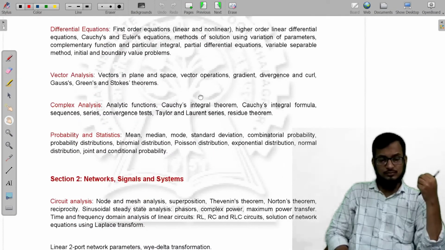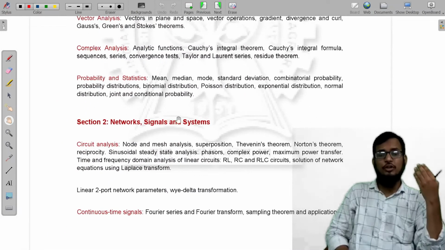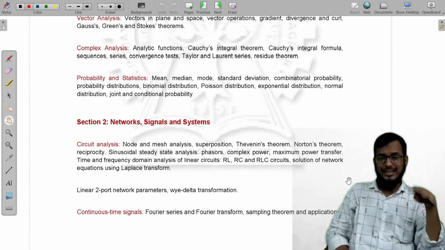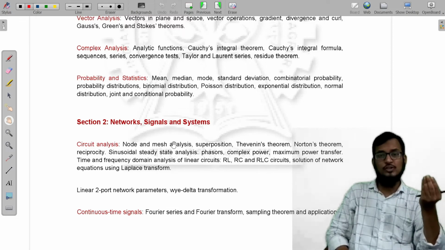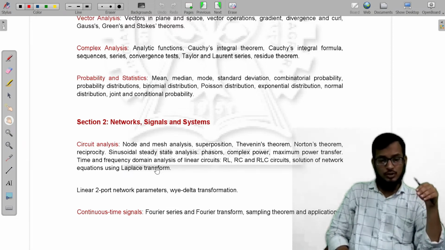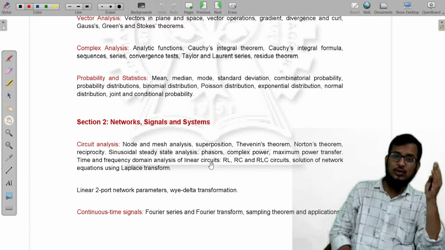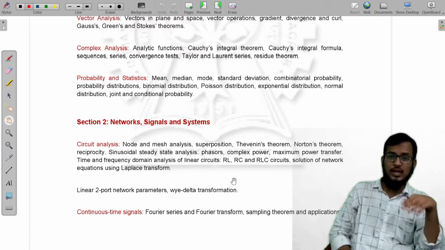In signals and networks you have different topics, starting from basic nodal analysis to two-port networks. Similarly, from signals you have topics from basics of signals to DFT and FFT, using Laplace transform, Z-transform, Fourier transform and Fourier series. All these topics are included.